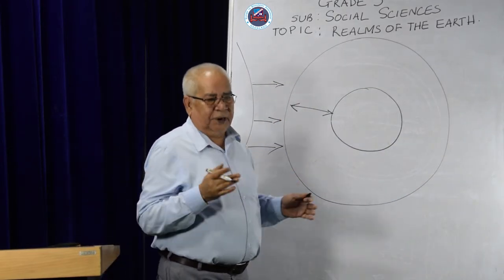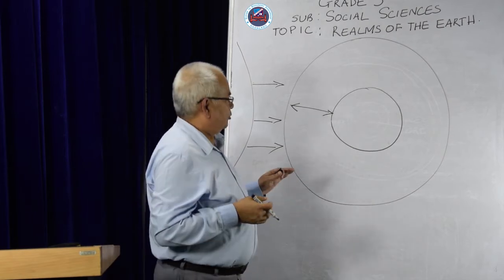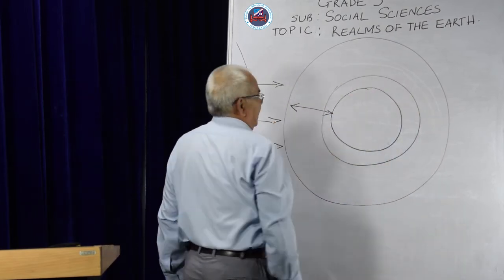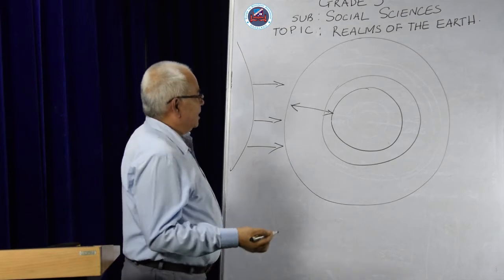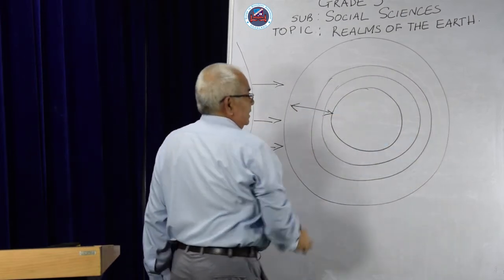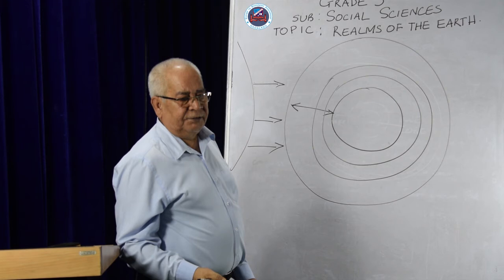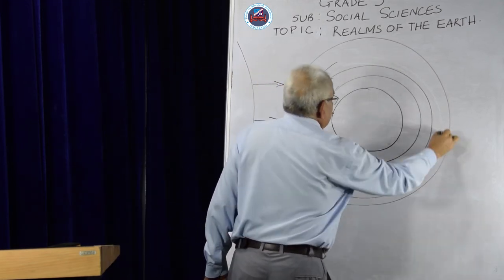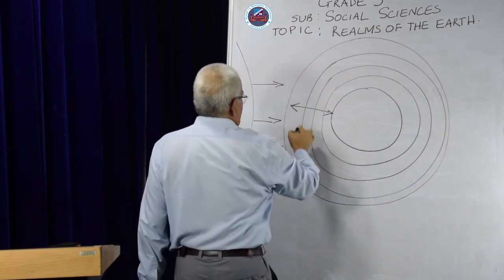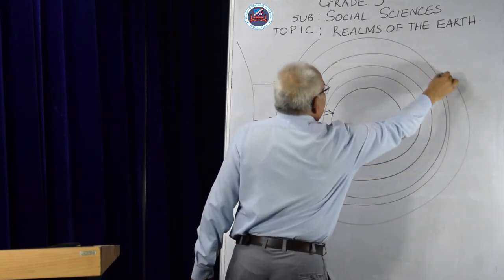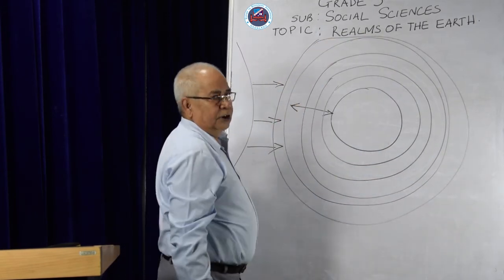The first one is known as the troposphere. The other one is known as the stratosphere. Then after that, we have the mesosphere. Then we have the ionosphere, and the outermost one is known as the exosphere.